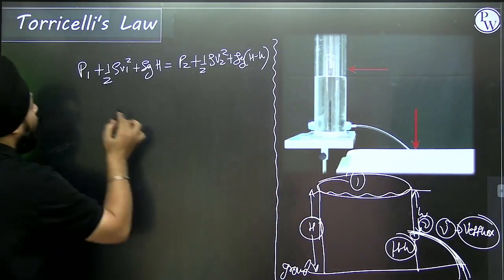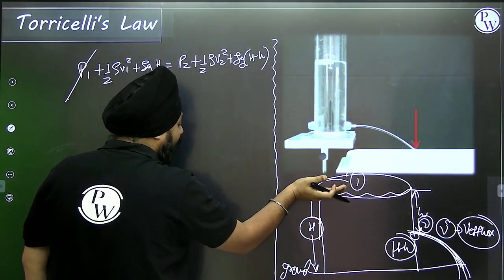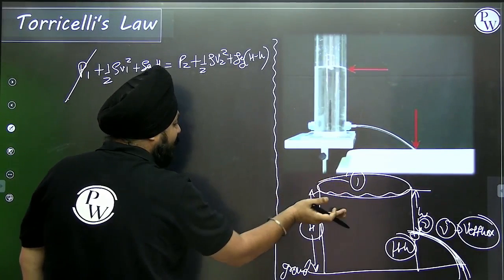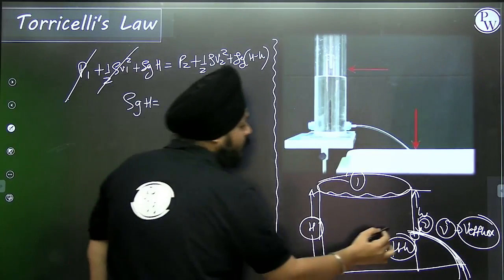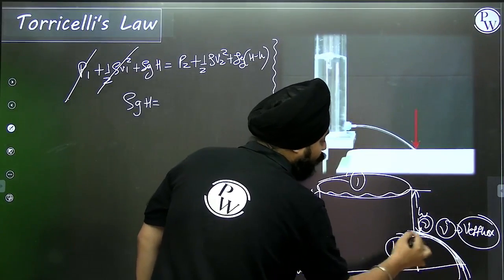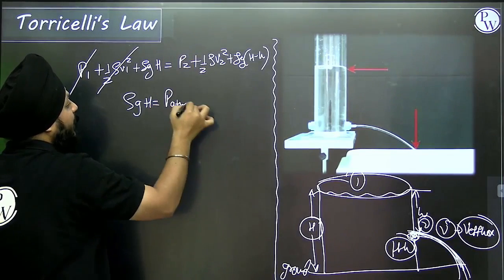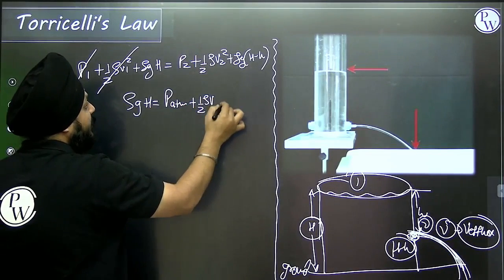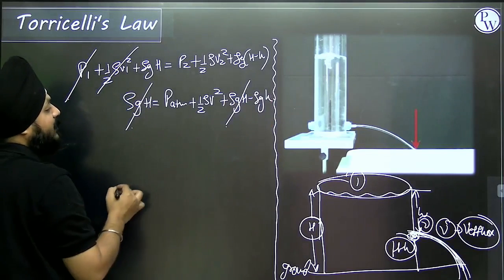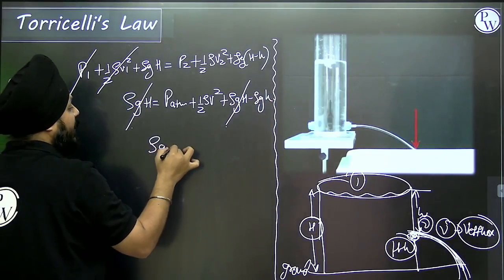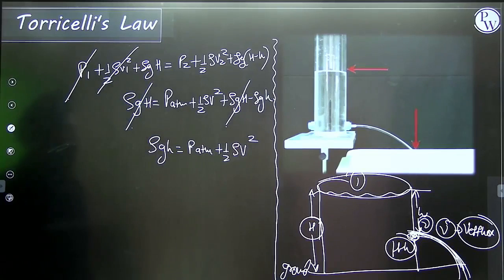The upper part of the surface is closed, so V1 is 0. The fluid is moving quite slowly, so at this position the velocity is also not there. So rho g H. Suppose the fluid is moving out of this hole, and at that point P2 will be P atmosphere, plus half rho v squared plus rho g H minus rho g small h. So this term will get cancelled, right? So rho g h is equal to P atmosphere plus half rho v squared.